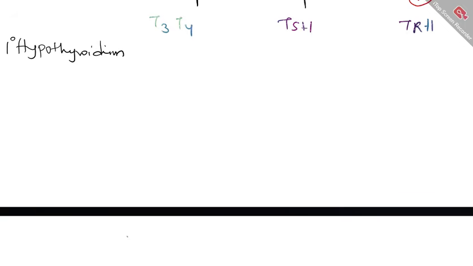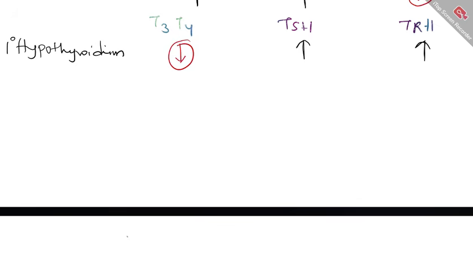Now we will see what happens in primary hypothyroidism. Same values here as well: T3, T4, TSH, TRH. In case of T3, T4, because the glandular defect is what is responsible for primary hypothyroidism, you have a reduced T3, T4 production. That is the primary inciting cause. Because you have reduced T3, T4, your TSH is elevated and TRH is elevated because of negative feedback.